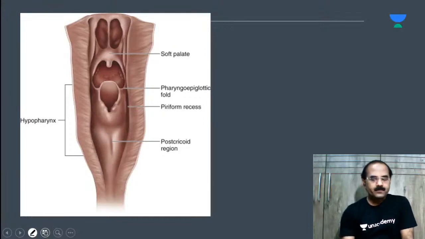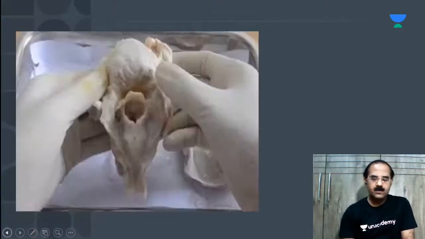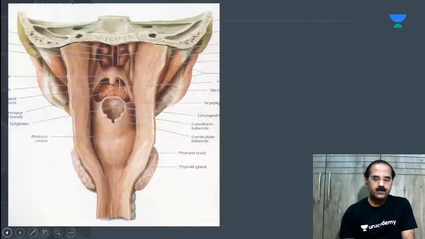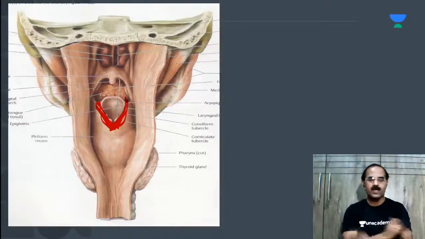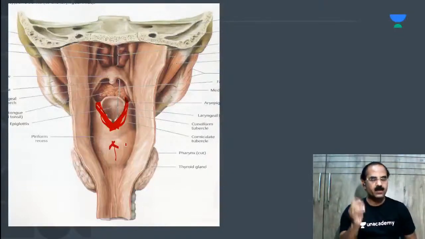Tell me now, you see this, right? What are these folds? You tell me. Answer this. I pointed something for you. What are these folds? These are the aryepiglottic folds. Very good. That's the aryepiglottic folds. This structure is the larynx. But what are these folds? These are the aryepiglottic folds.